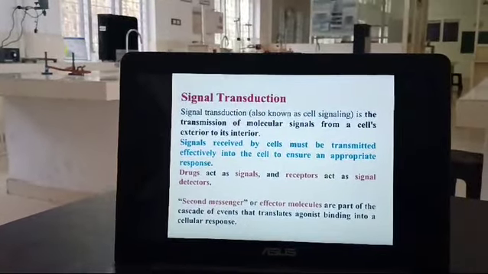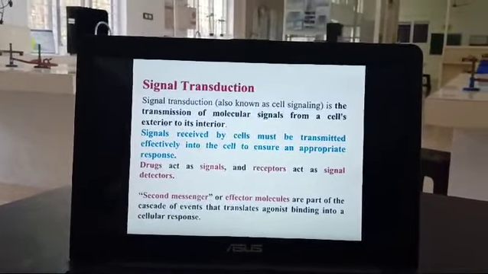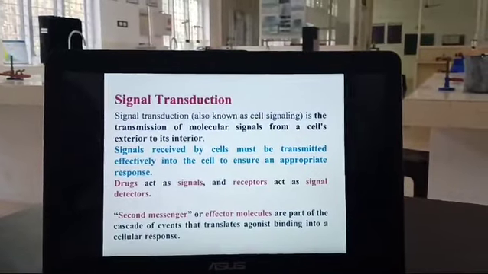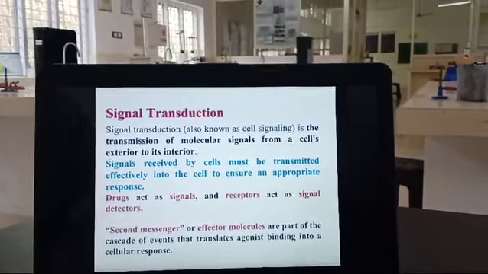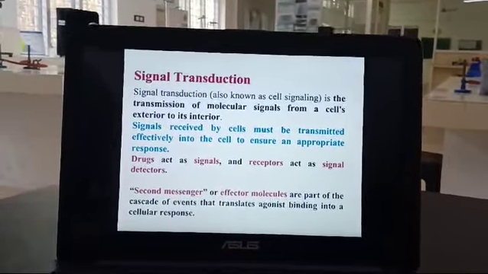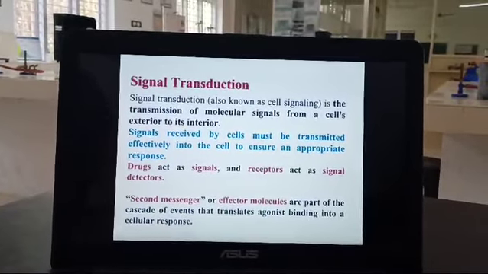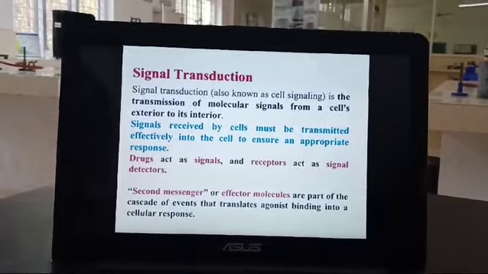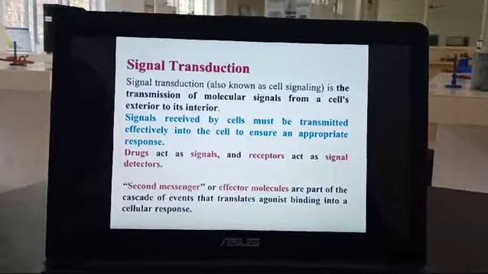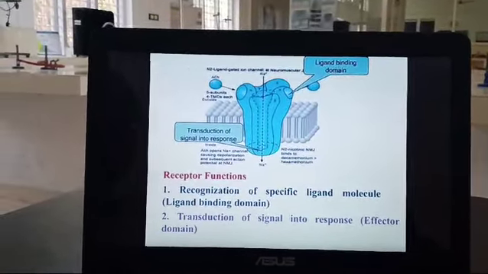Signal transduction is the transmission of molecular signals from a cell's exterior to its interior. That is known as signal transduction. Signals will be received by the cells and transmitted effectively into the cell to ensure an appropriate drug response. Drugs here are signals and receptors are signal detectors, and second messengers or effector molecules are also present in this cascade of events.